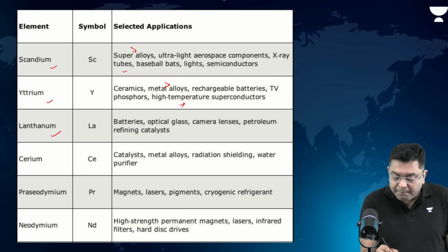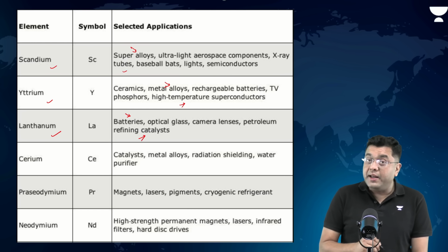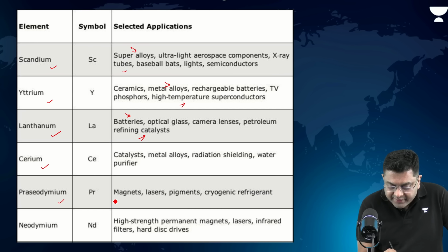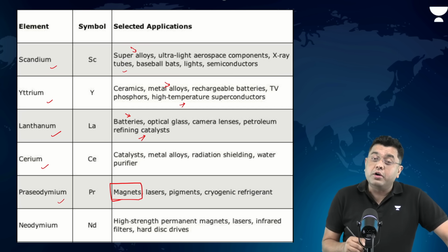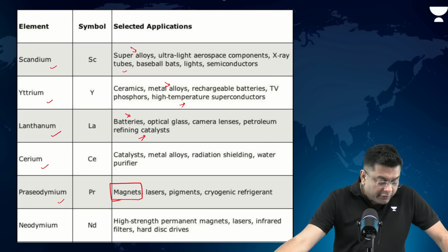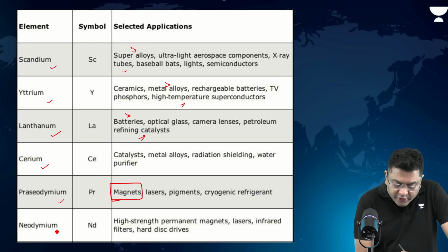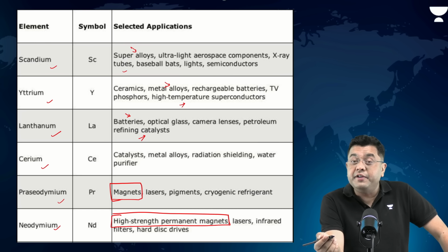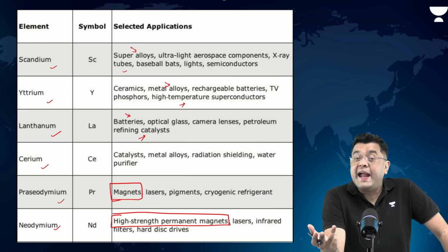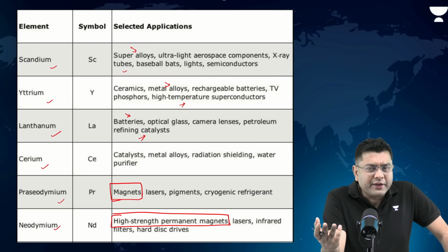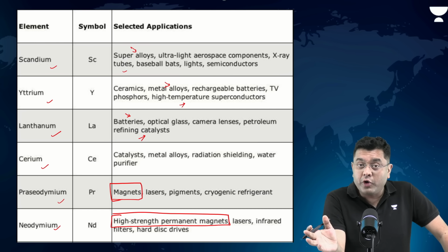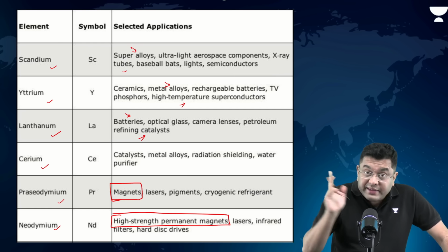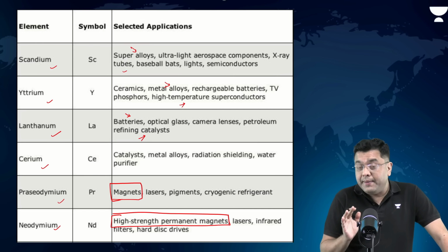Then lanthanum: batteries, refining catalysts, camera lenses, right? Cerium, then praseodymium. Praseodymium is again used in magnets. Very strong magnets are developed from praseodymium. Then neodymium: high strength permanent magnets, lasers. Lasers are nowadays used even in defense technology. For example, in anti-drone warfare, DRDO has developed laser technology where just by emitting laser rays, you are able to bring down the drones. That also does require neodymium, right?